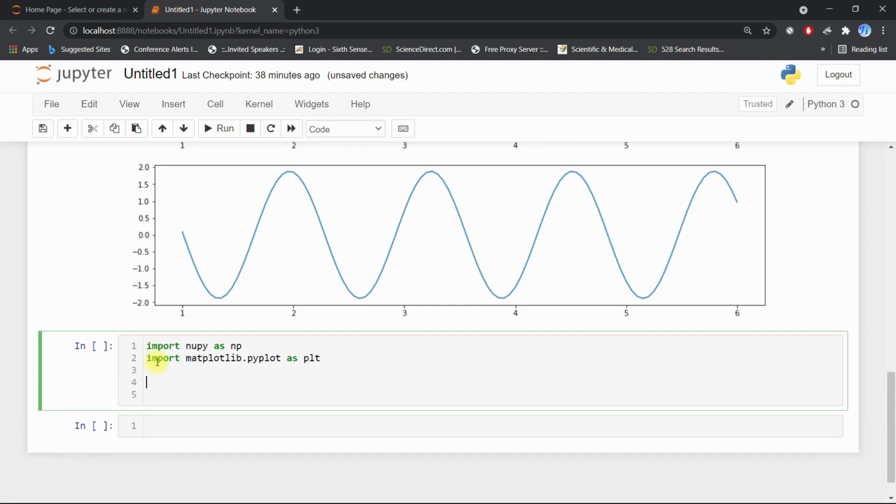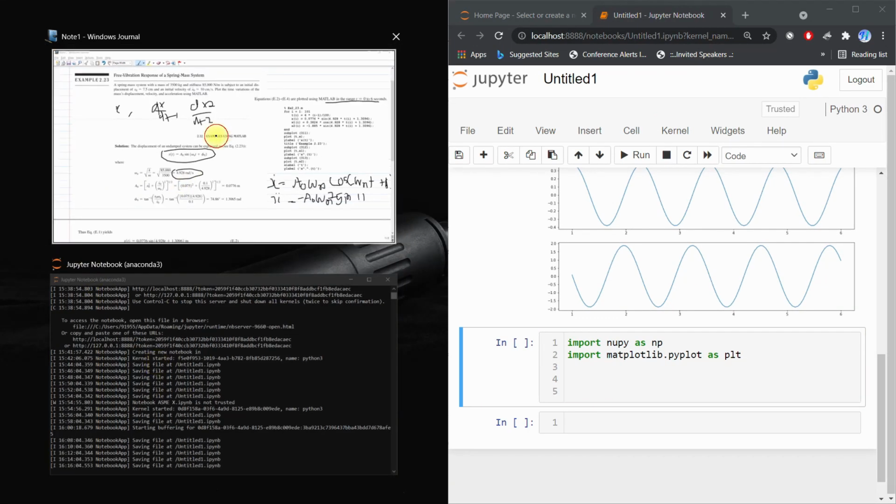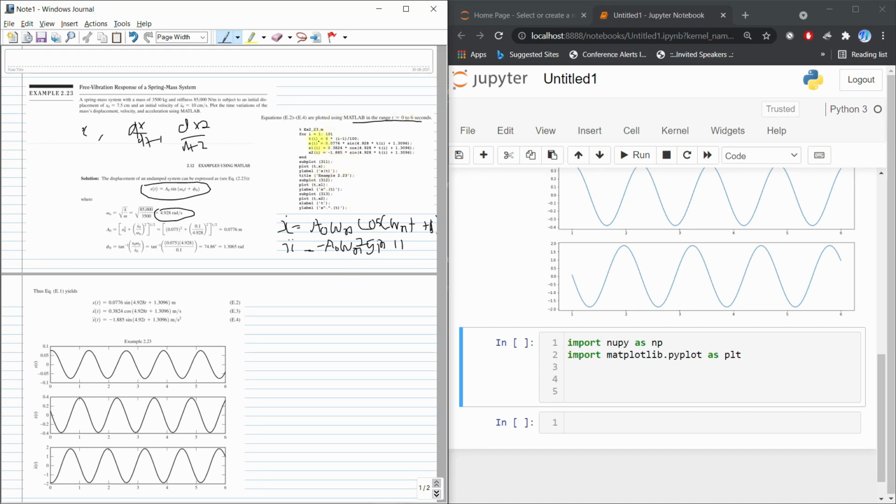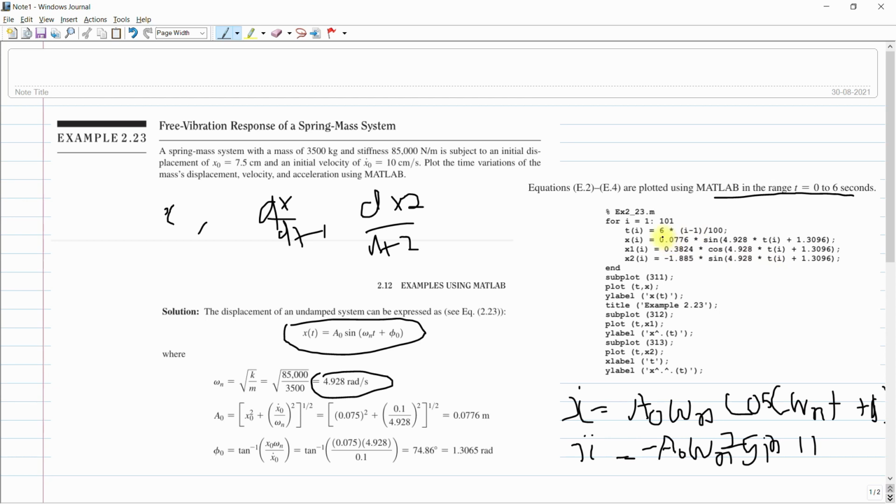Now I will convert this. If you see here, they created a loop for i equal to 1 comma 101. So it will start with i equal to 1. I will simplify this code: t of i is equal to 6 multiplied by (i minus 1) divided by 100.